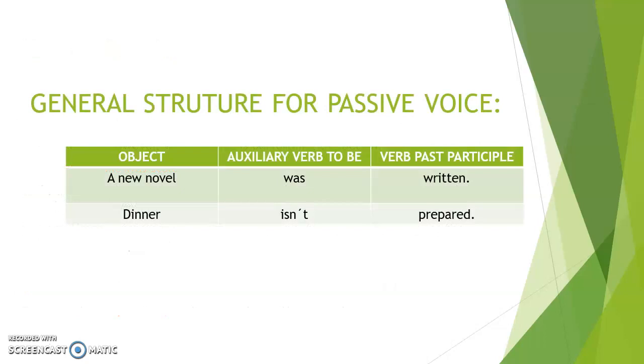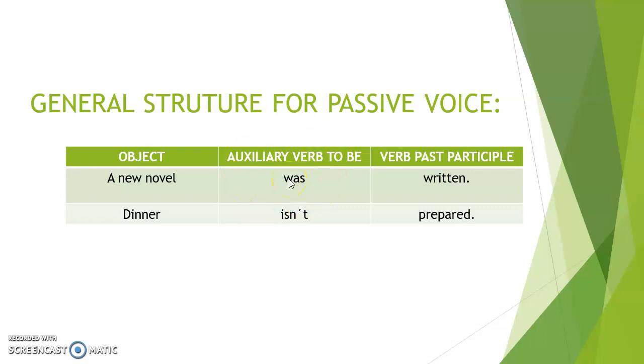The general structure for a passive voice is going to be very easy. I am going to ask you to be very careful with this. You are going to need only 3 elements. The first element is the object, remember, that is the part of the sentence in which the verb has an effect. Then you are going to use an auxiliary verb, in this case the verb to be.